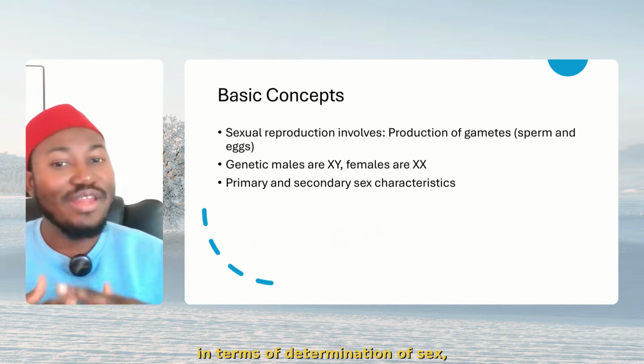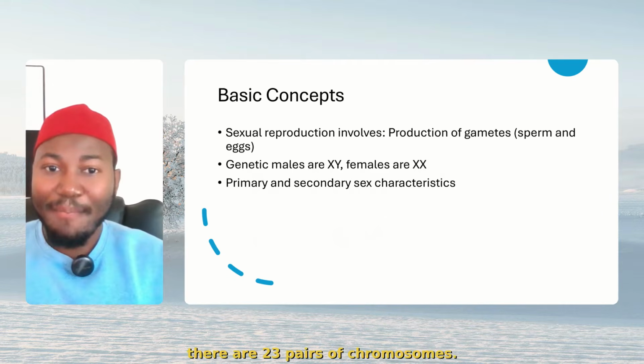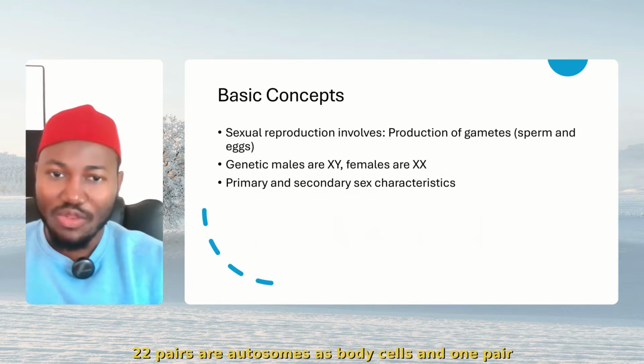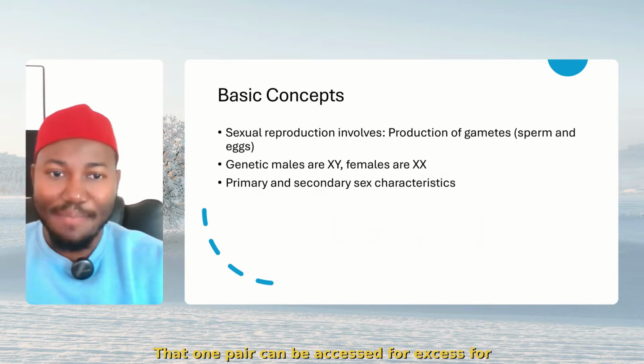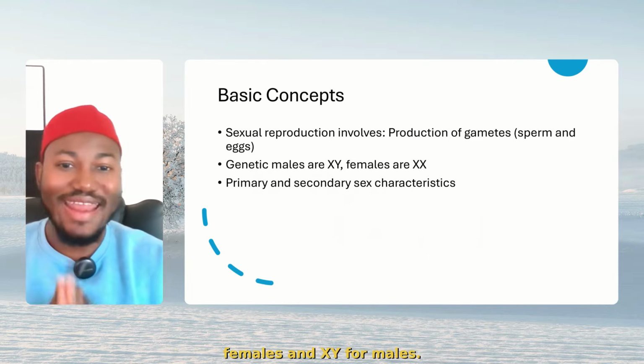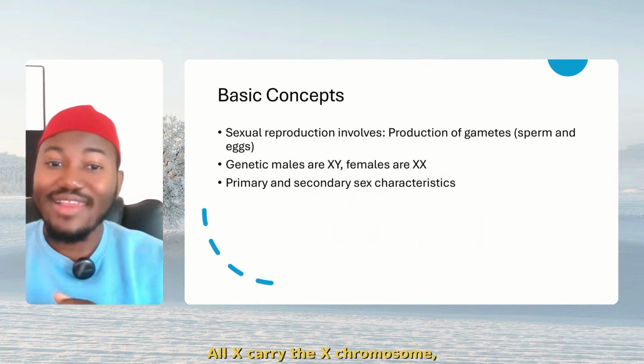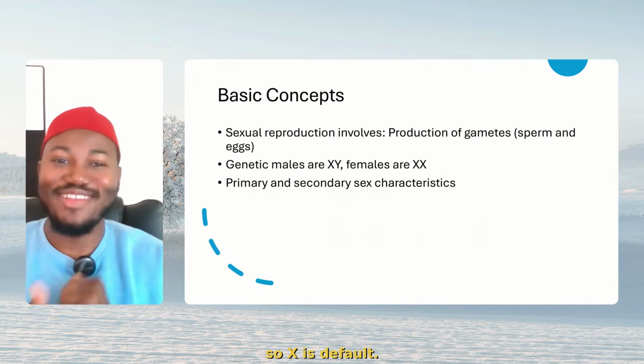Now, in terms of determination of sex, remember there are 23 pairs of chromosomes. 22 pairs are autosomes, that's body cells, and one pair is sex chromosomes. That one pair can be XX for females and XY for males. All eggs carry the X chromosome, so X is default.